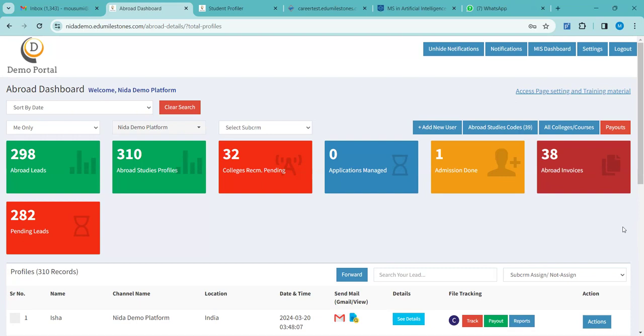No, I think there's some confusion here. What the lady was just asking, EduMilestone does give a payment gateway on an extra cost, because I did speak to somebody and she said, yes, if you want, we will generate a payment gateway which goes directly into your account. For that, you have to talk to the technical team or your business consultant, with whomever you talk. Basically, this is not how it happens and it is not how it is working till now.